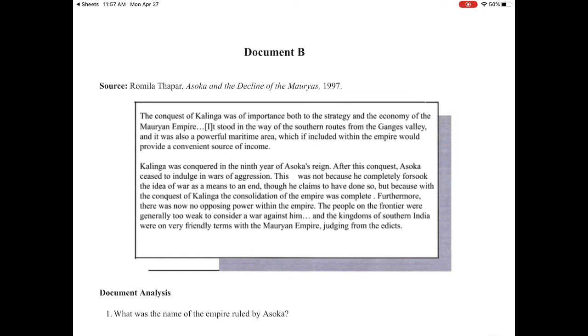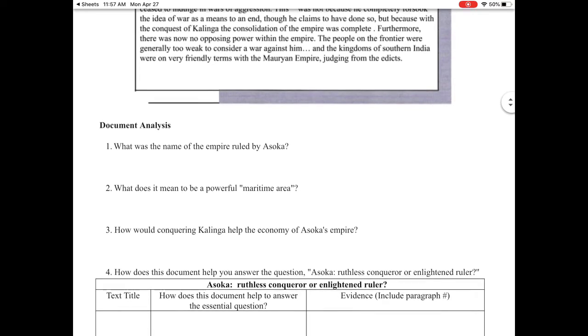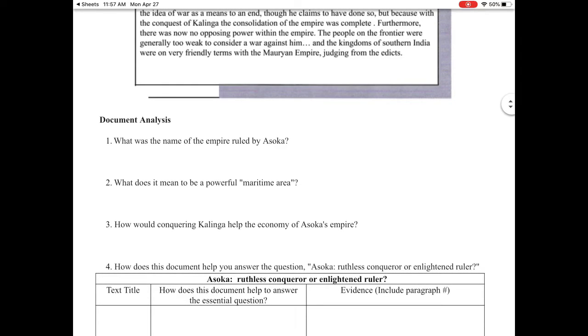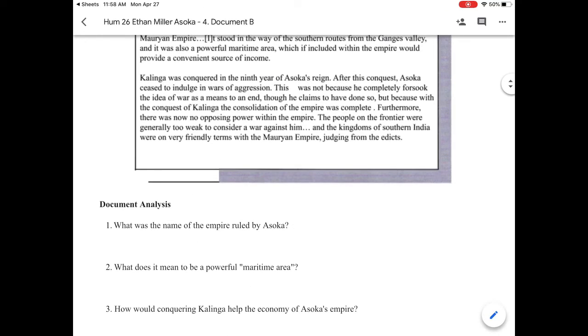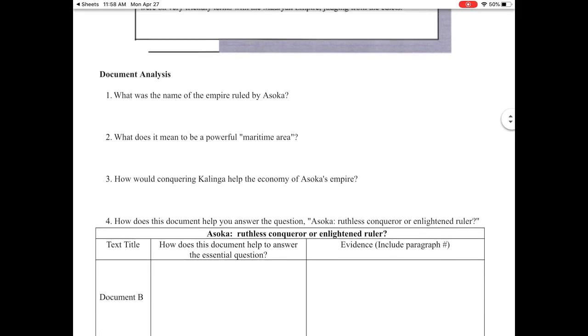Okay, document B. So here's the source right here. This is a secondary source, right? It's Ashoka and the decline of the Mauryas. I don't know how to say that word, so do your best there. From 1997. So here's the text here. What was the name of the emperor ruled by Ashoka? What does it mean to be a powerful maritime area? All right, so what does that word maritime mean? I'm going to have to figure that out from the context.